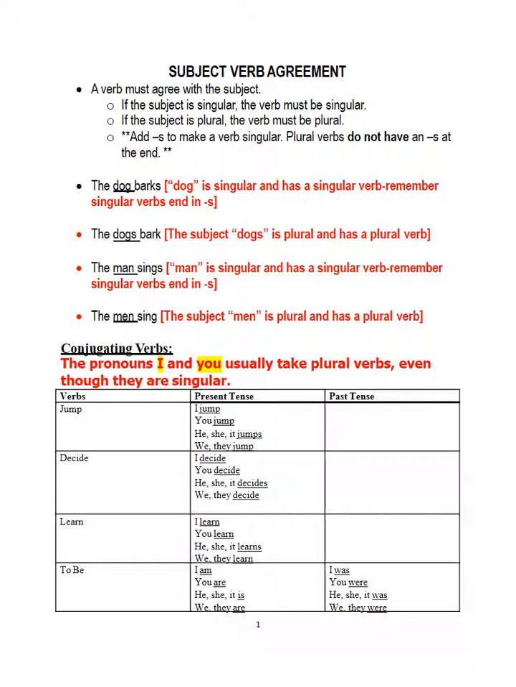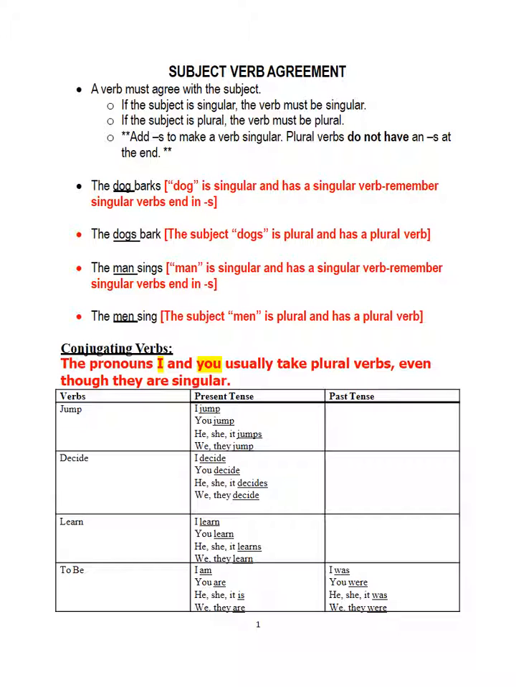Okay? We, they, these are both plural. So we jump without s. They jump without s. Let's look at the action verb learn. I learn. You learn. He is singular. He learns. She learns. It learns.